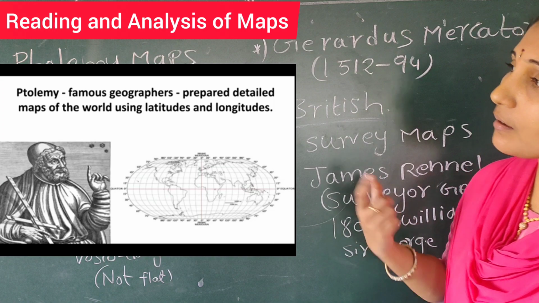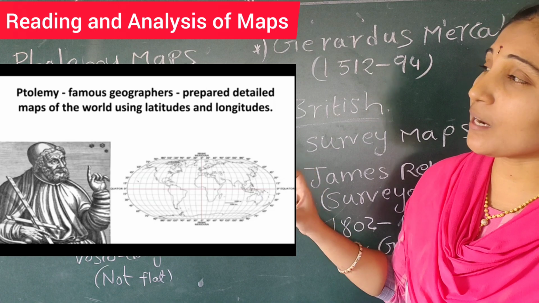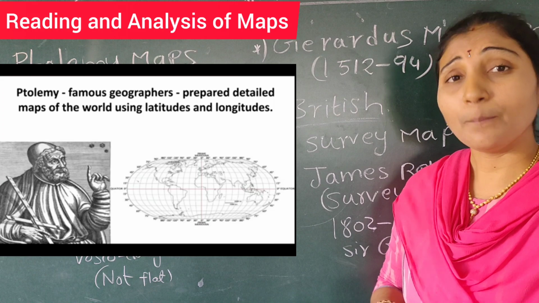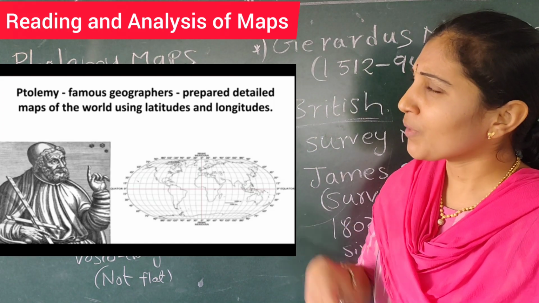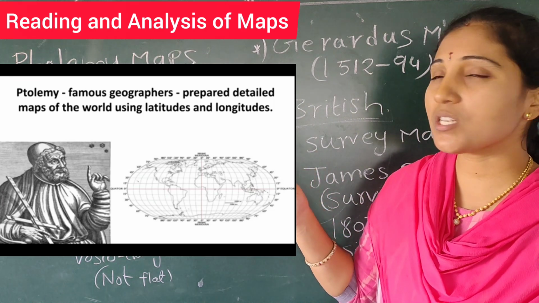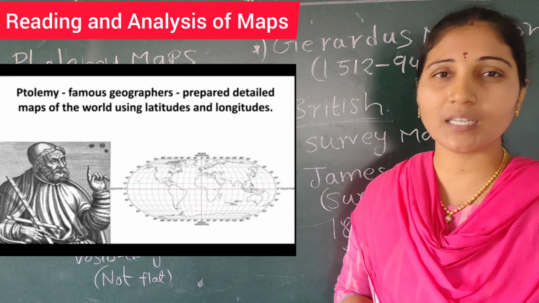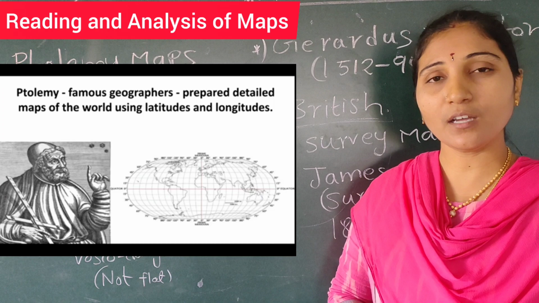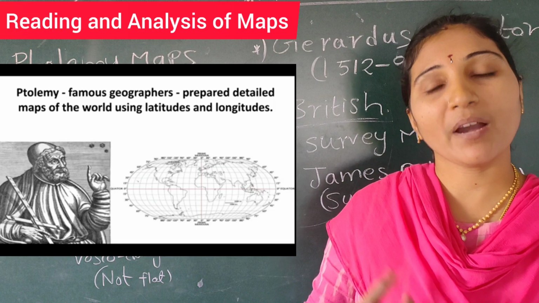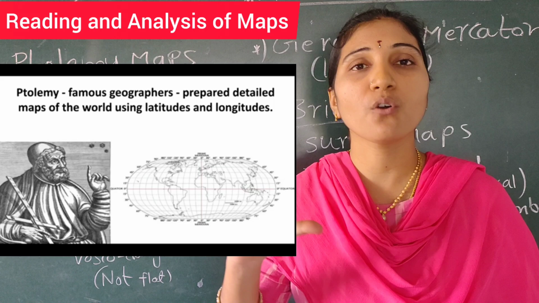When we observe the map of Ptolemy, this is the first map representing the entire world based on latitudes and longitudes. But when we observe the map of the Sumerians, the Greeks, or Hecataeus, it is just not an accurate map, meaning they did not use mathematical calculations like latitudes and longitudes. Ptolemy was the first person who drew a map using latitudes and longitudes, which gives us the perfect location of a place.